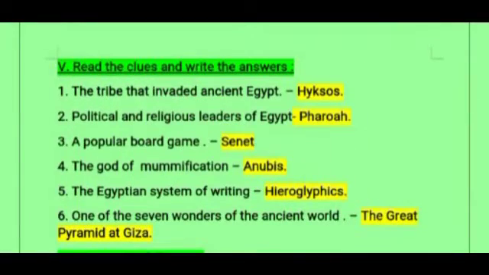So next we have read the clues and write the answers. First one, the tribe that invaded ancient Egypt. What is the name of the tribe? It is Hyksos tribe. The political and the religious leaders of Egypt. It is called as Pharaoh.